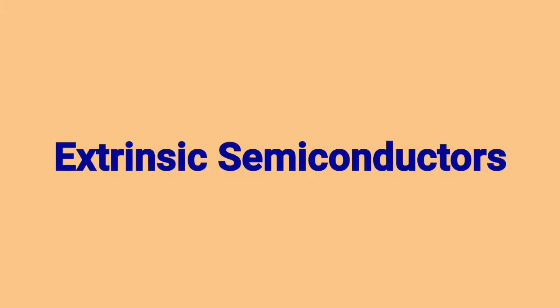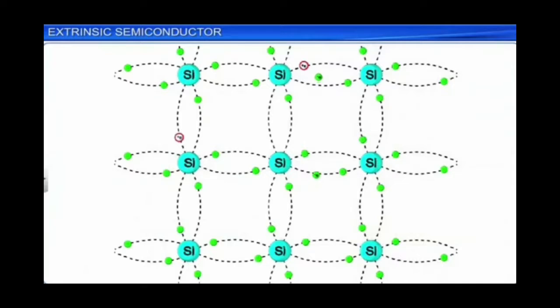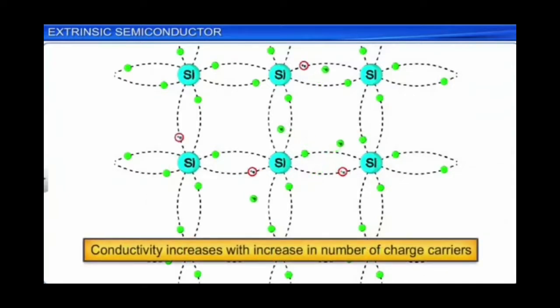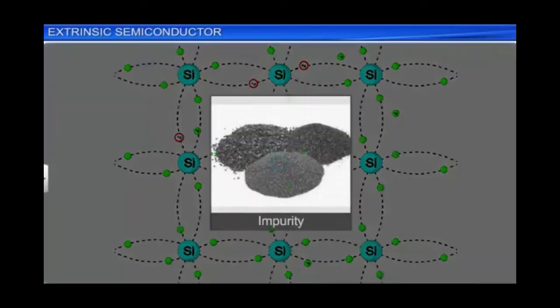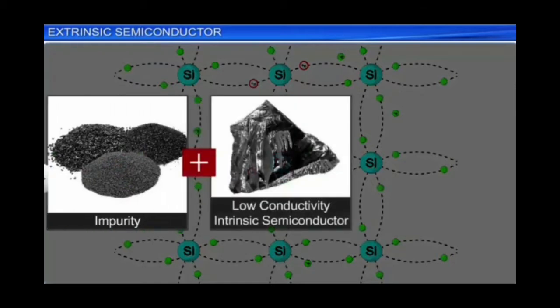Now we have the new topic, that is extrinsic semiconductors. As we discussed earlier, in the case of intrinsic semiconductor, as the temperature increases, the conductivity increases because the number of charge carriers increases. We cannot increase the conductivity of a semiconductor by increasing the temperature alone. So we look for alternative methods.